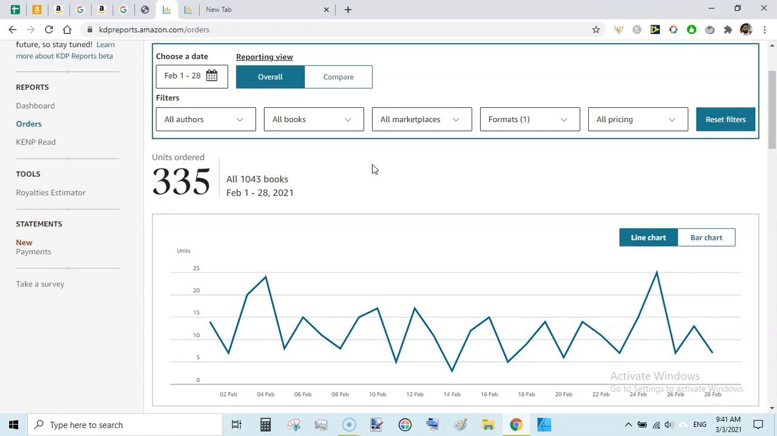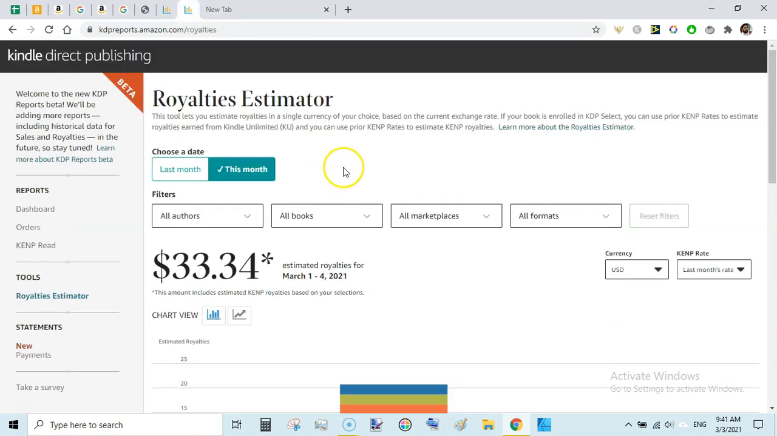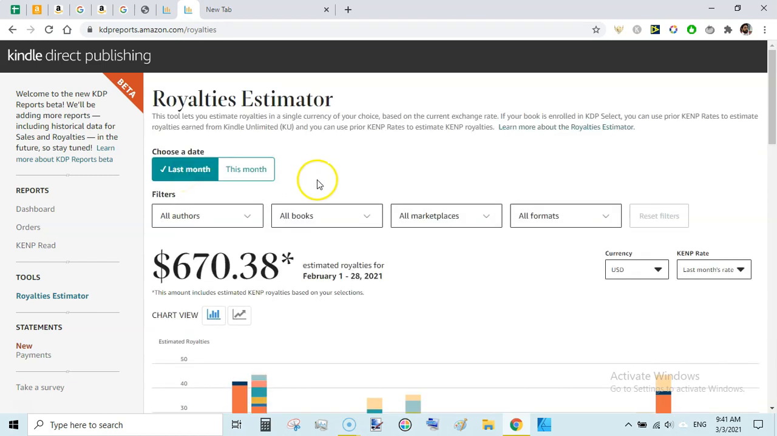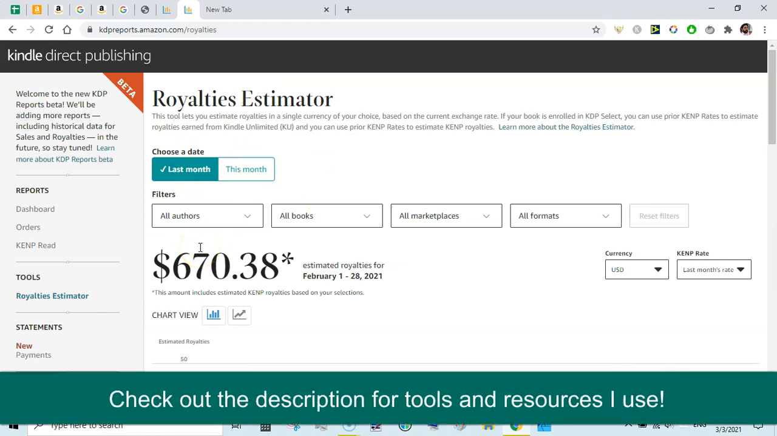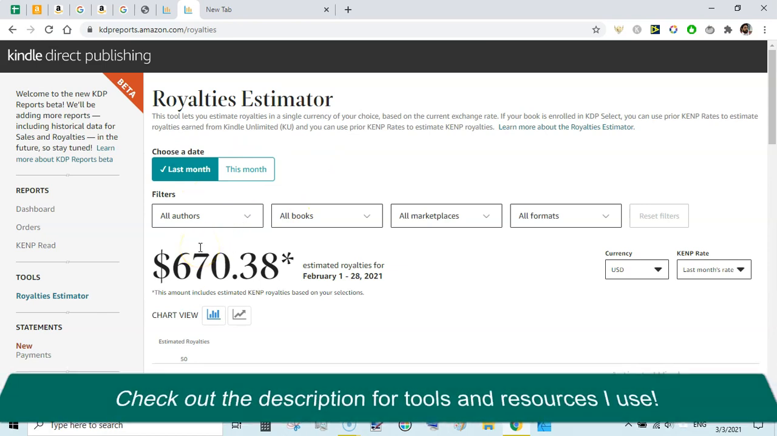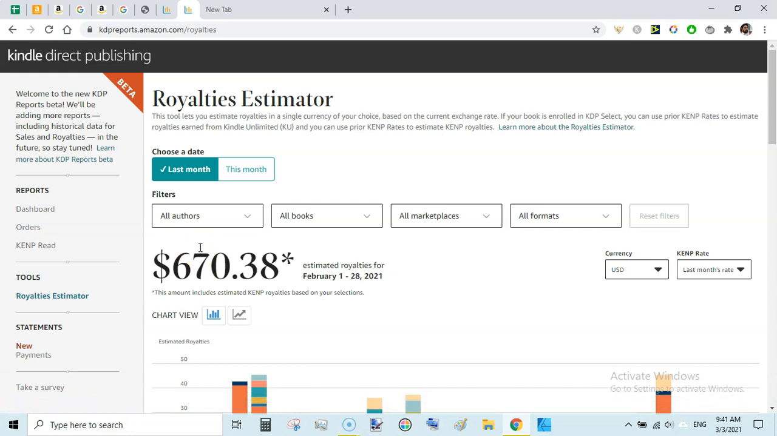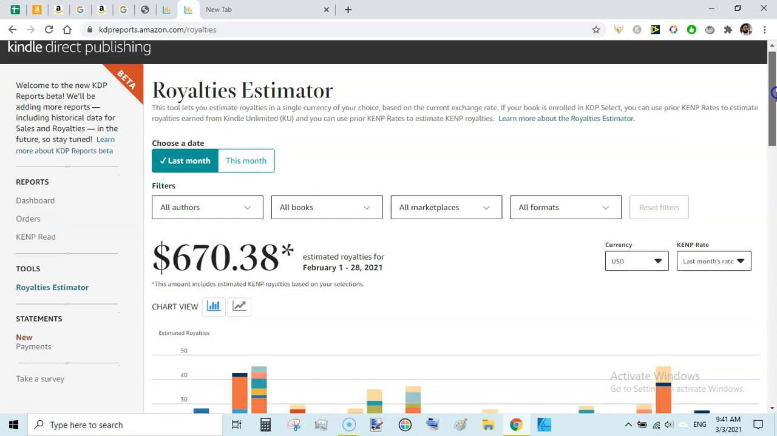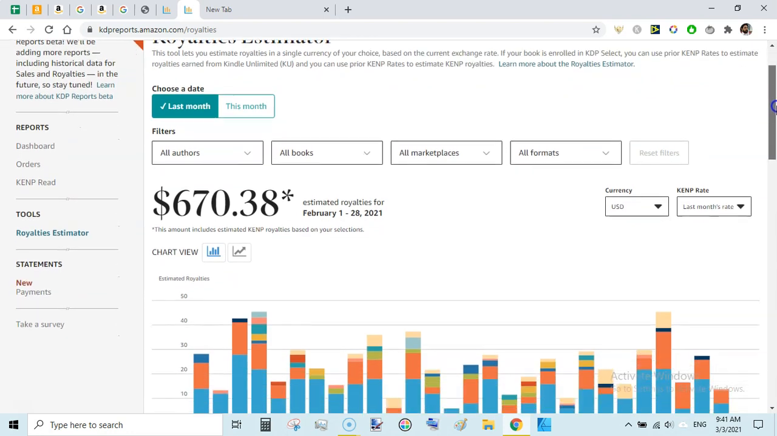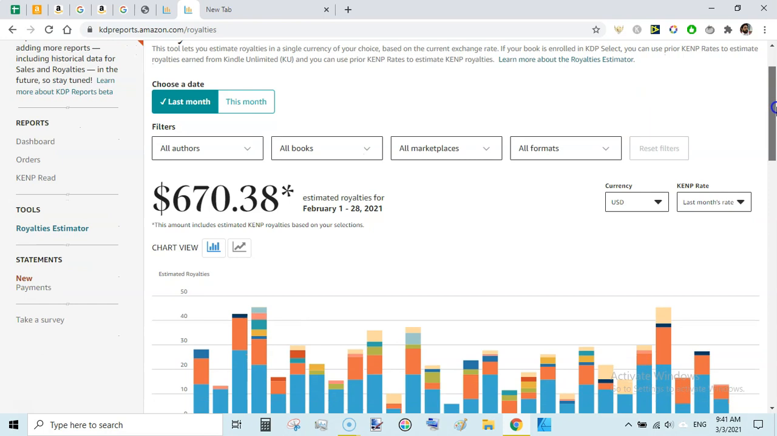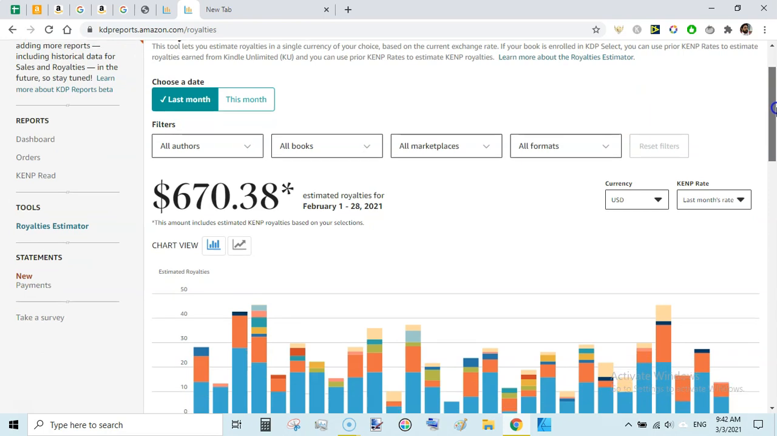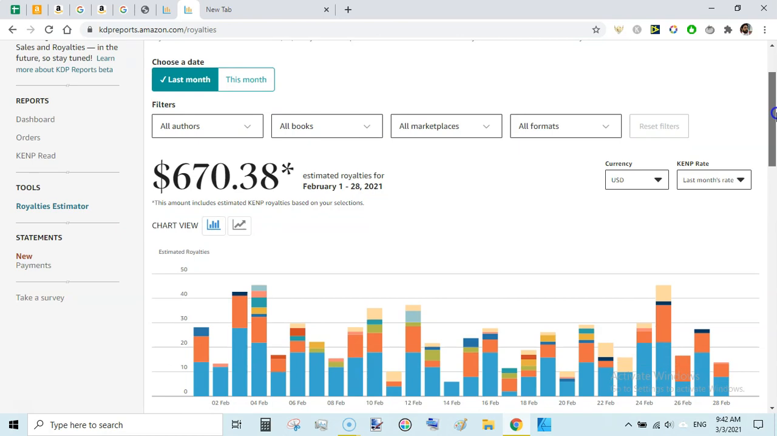So now let's look at the royalties earned. This is the current month, March 1st to March 4, $33.34 only. Let's filter it by last month. So this is our income, $670 plus 38 cents. So that is total income from my KDP. That is almost double than the last year, but it is almost $300 less than January. So it happens all the time, income goes up and down always. This is the normal thing in KDP publishing.